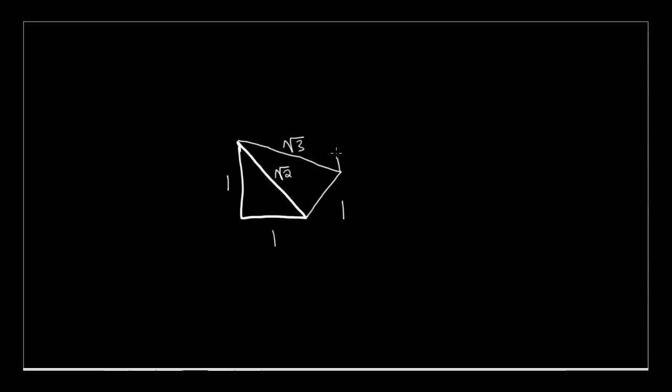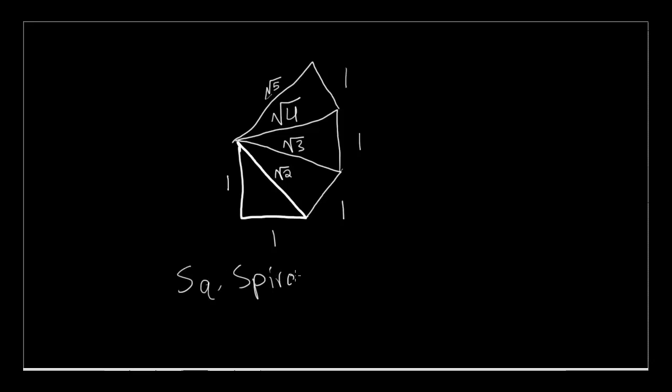And then you can go one more time, in a right angle. And you can keep going on with this, and you can go on and on and on. So this is known, there are many names for this. I would like to call this the square spiral, because it involves square roots throughout the entire thing.